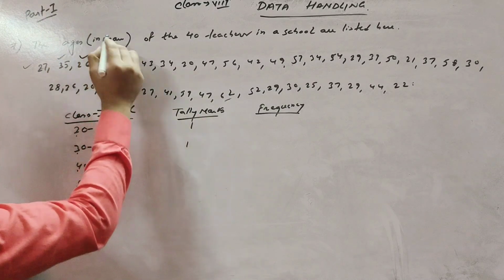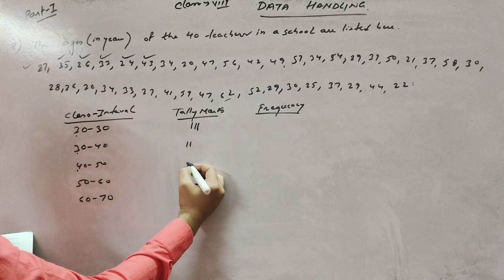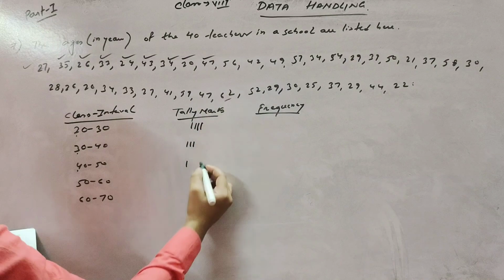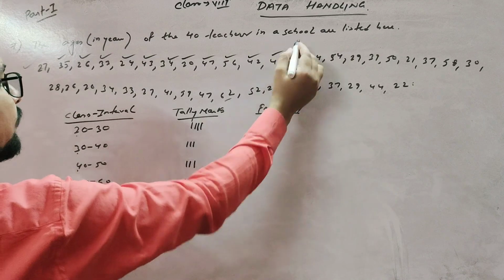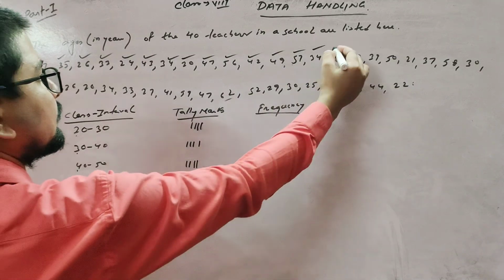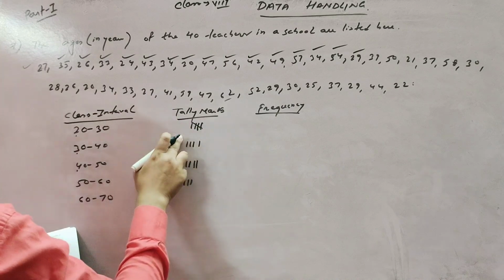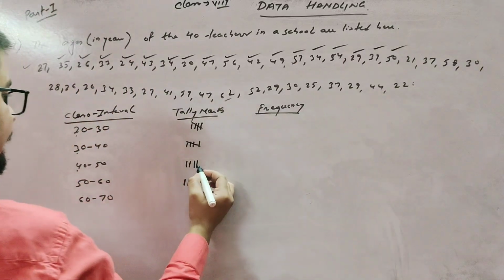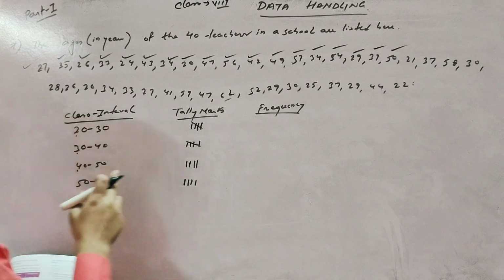35, 26, 33, 24, 43, 34, 20, 47, 56, 42, 49, 57, 34, 54, 29, bunch of 5, 39, bunch of 5, 50. 50 is here. Okay, this line is up to 49, 50 begins from here.